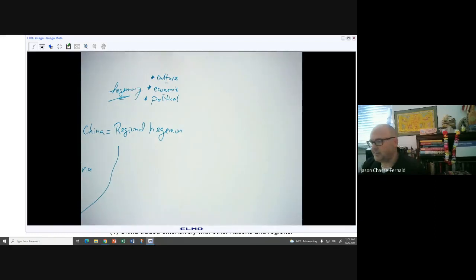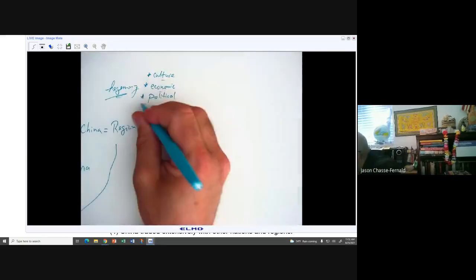The number of countries on planet Earth that are democracies is on decline, and we are seeing a rise in countries that are adopting more autocratic practices. So which rising hegemon are countries around the world trying to emulate? These are discussions that we'll have later on in the course.